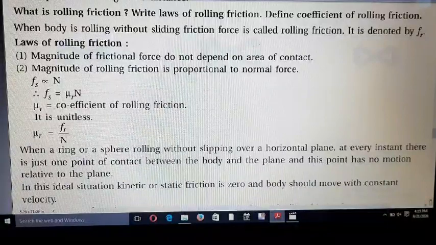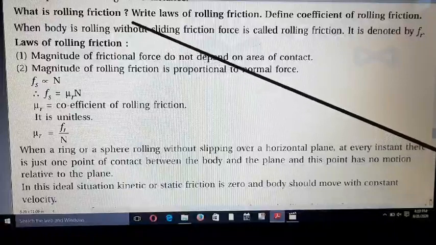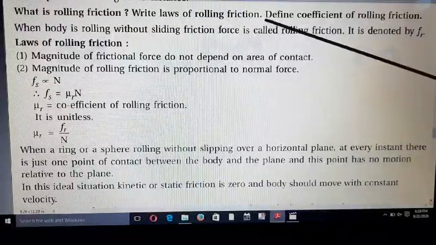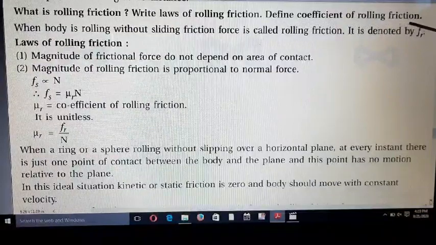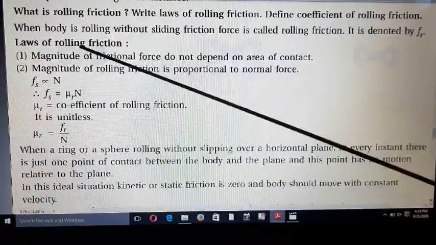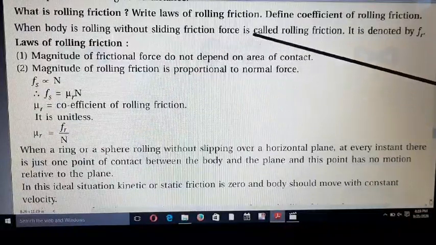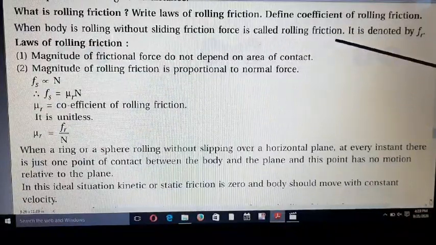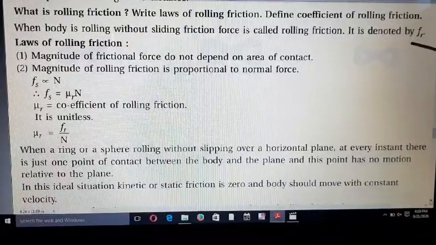Next question, what is rolling friction? Write the law of rolling friction. Define coefficient of rolling friction. When a body is rolling without sliding, the friction force is called rolling friction. It is denoted by Fr.